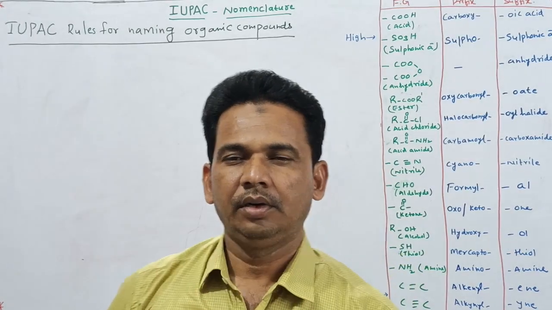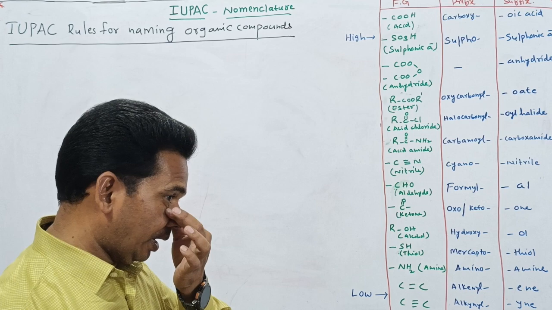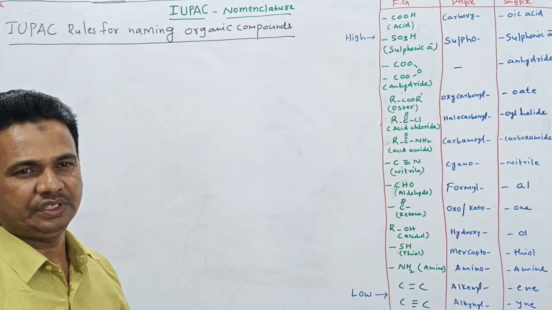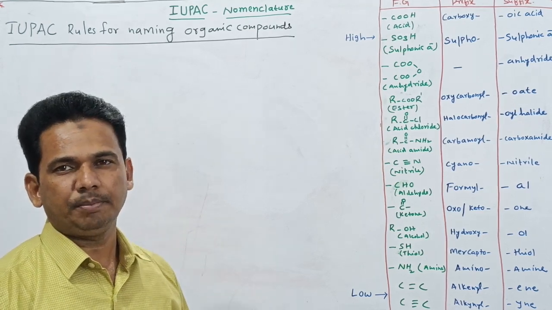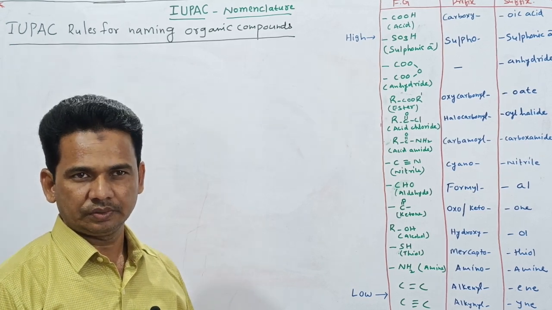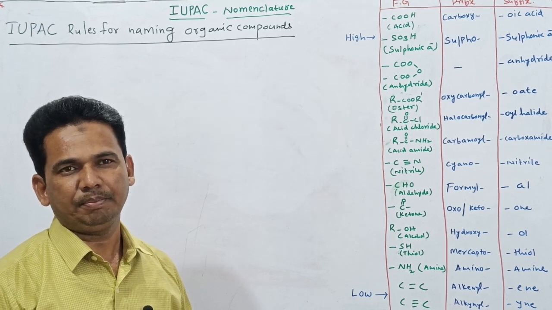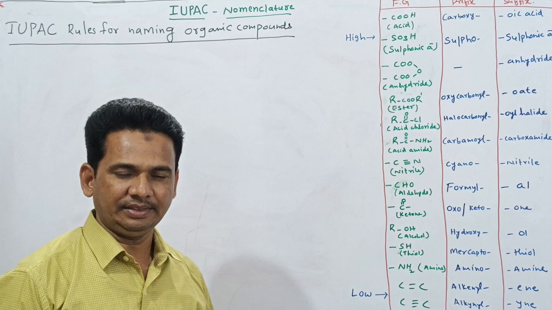Dear friends, in the last class we discussed the IUPAC nomenclature. We discussed the composition of the nomenclature, like which one is called the prefix, which one is called the suffix, and what is the word root. Then what suffixes there are, what prefixes there are, and what word roots there are, we discussed in the last class.